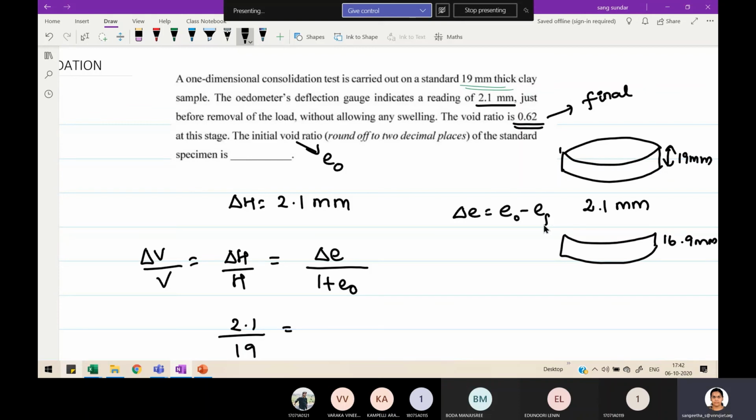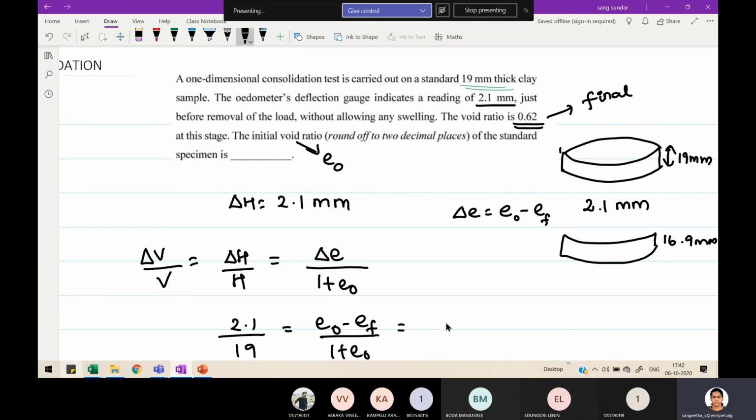Delta e is the initial void ratio minus the final void ratio. So let me rewrite this as e naught minus e final divided by 1 plus e naught.